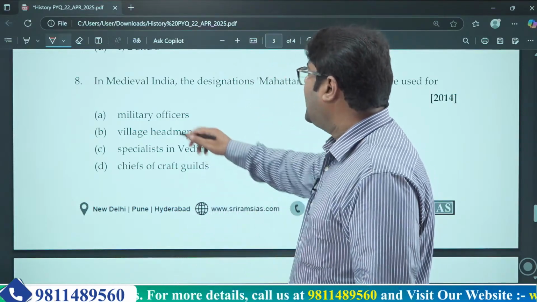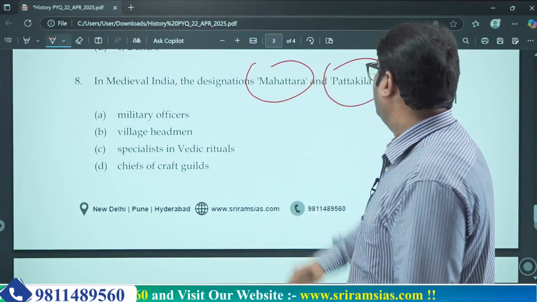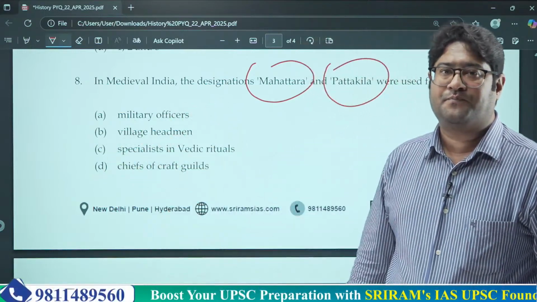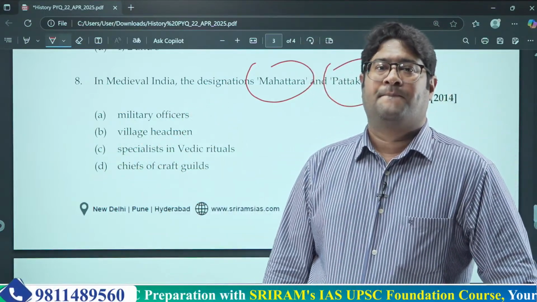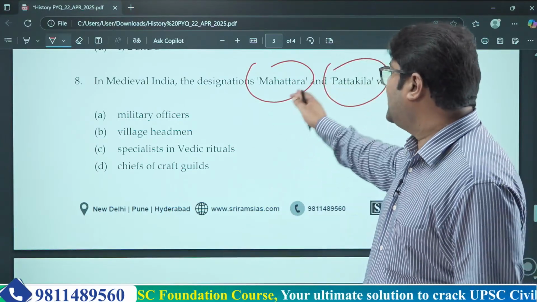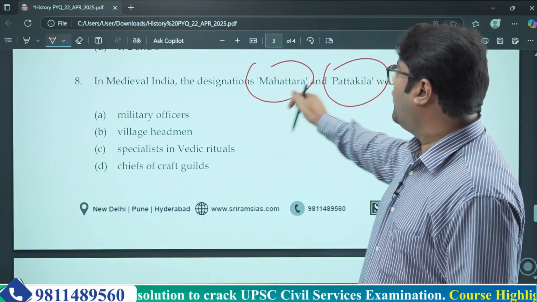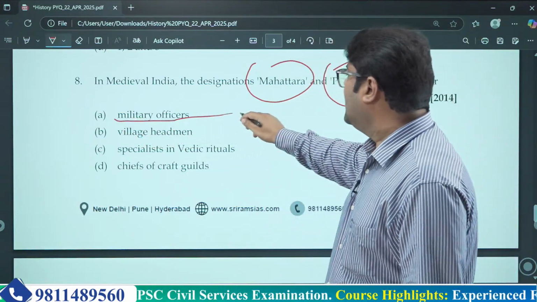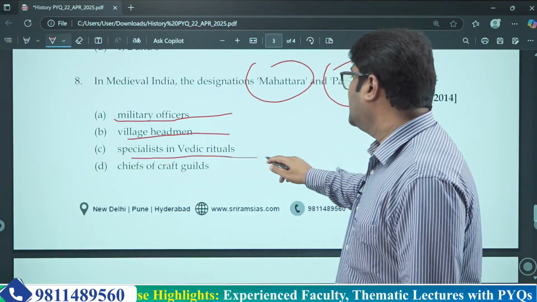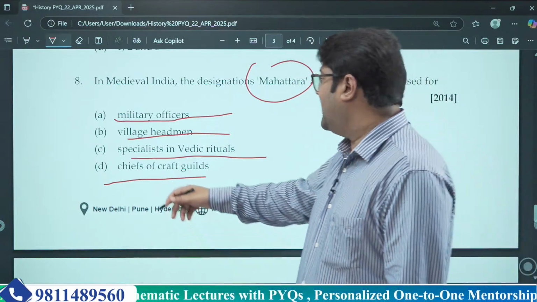Now, it says that in medieval India, the designations Mahatara and Pattakila were used for. Just read this question once. This question asks you that Mahatara and Pattakila were used for: the first one is military officers, the second one is village headmen, the third one is specialist in Vedic rituals or chief of craft guilds. And the correct answer is village headmen.